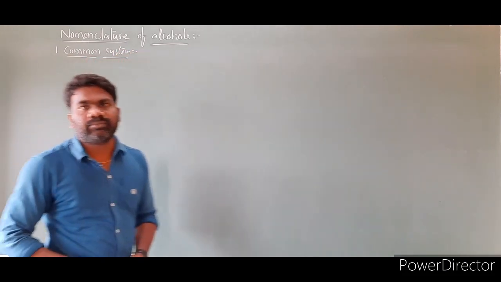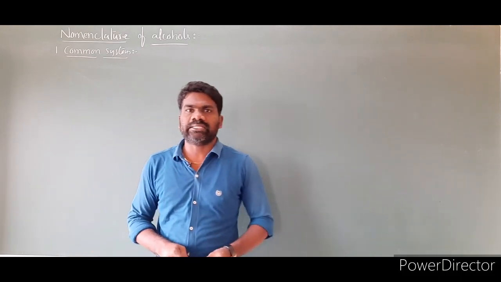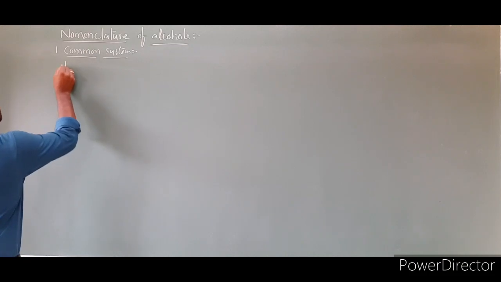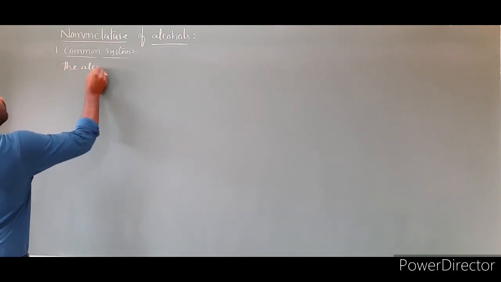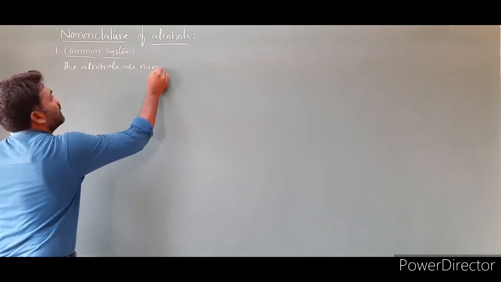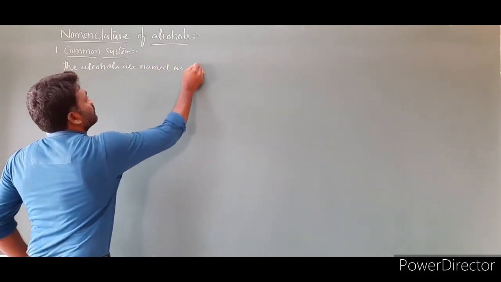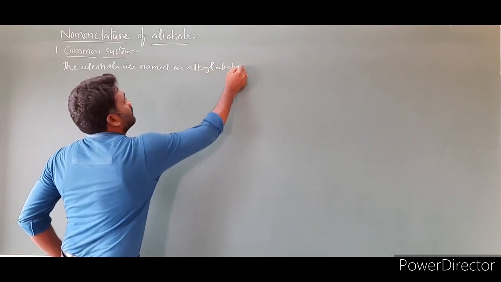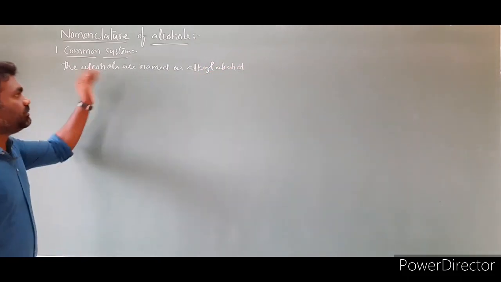In the common system, the alcohols are named as alkyl alcohols. So what is the meaning of this sentence?